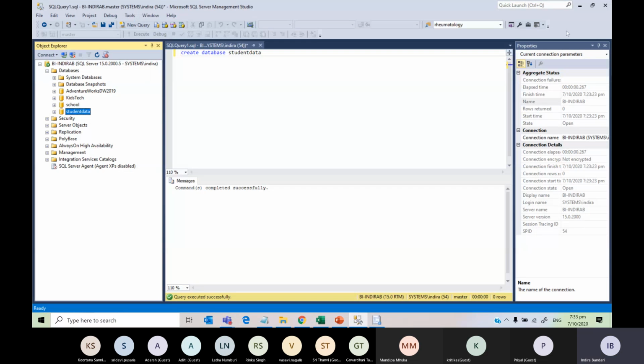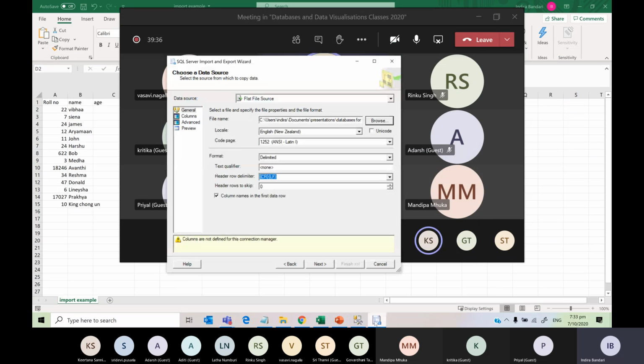Yeah, once you choose that file, say open. Auntie, suddenly my screen went off, like it left the meeting. Yeah, that's okay. Okay, so now everyone, you choose the file and then text qualifier none. All this will be okay because we have chosen the CSV file. Just leave everything as it is because I have put the column name in the first data row. So you can leave that tick as it is.